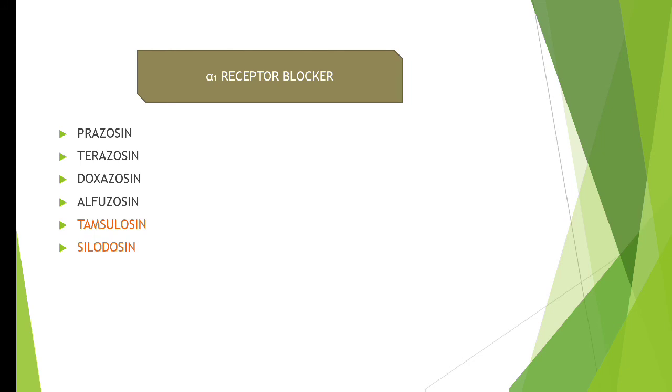Now, this is the list of examples, the drugs coming under the class of alpha 1 adrenergic blockers. The common thing about these drugs is that they end with the suffix zosin, like prazosin, terazosin, doxazosin, alfuzosin. Two different ones, tamsulosin and silodosin, you can find. I have typed them in red color because some difference is there in tamsulosin and silodosin as compared to the other four zosins, that is prazosin, terazosin, doxazosin and alfuzosin.